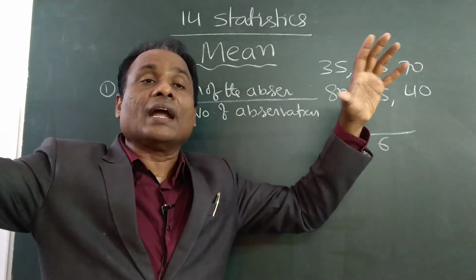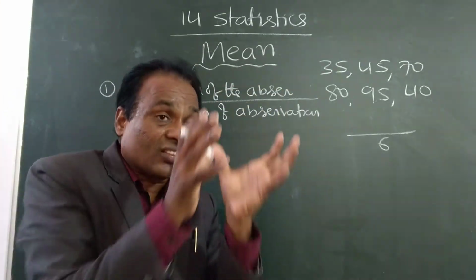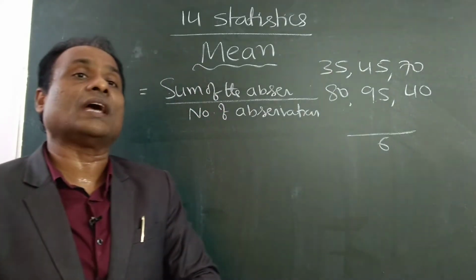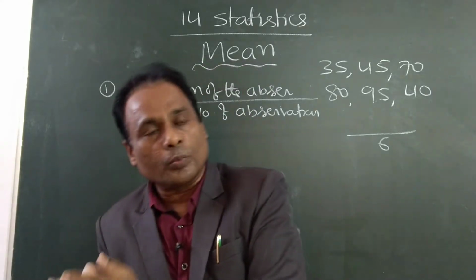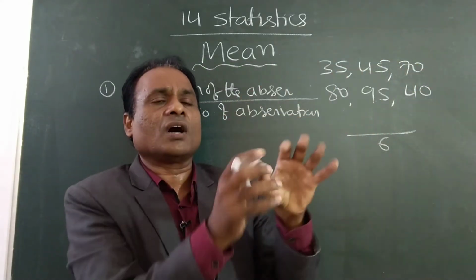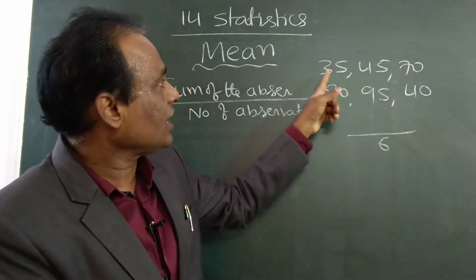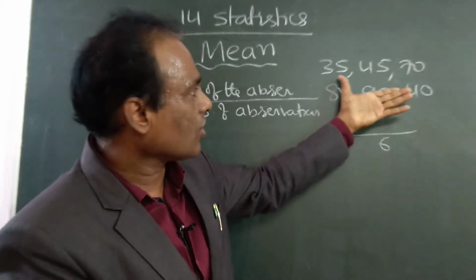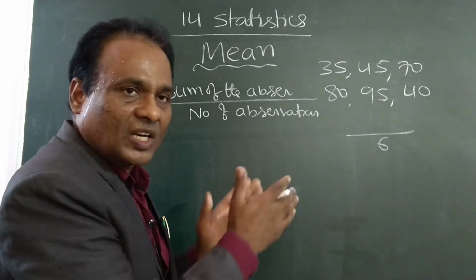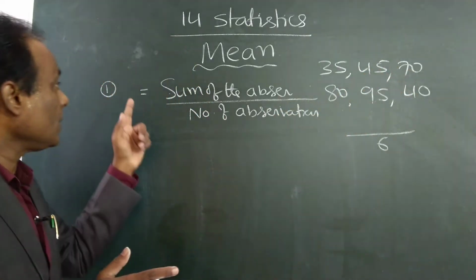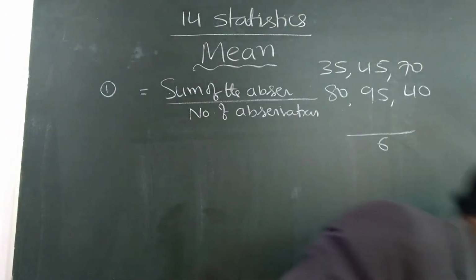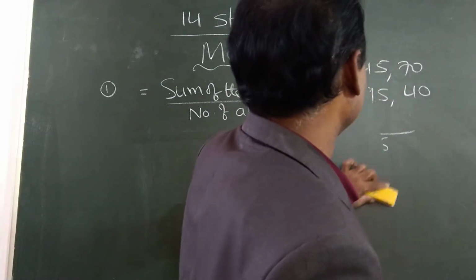That is ungrouped data. If you prepare a table in a systematic order, that is grouped data. If you only collect the marks, it is ungrouped data. Here the marks are ungrouped; they are not arranged in a systematic table. So for ungrouped data, the mean formula is the sum of the observations divided by the number of observations.